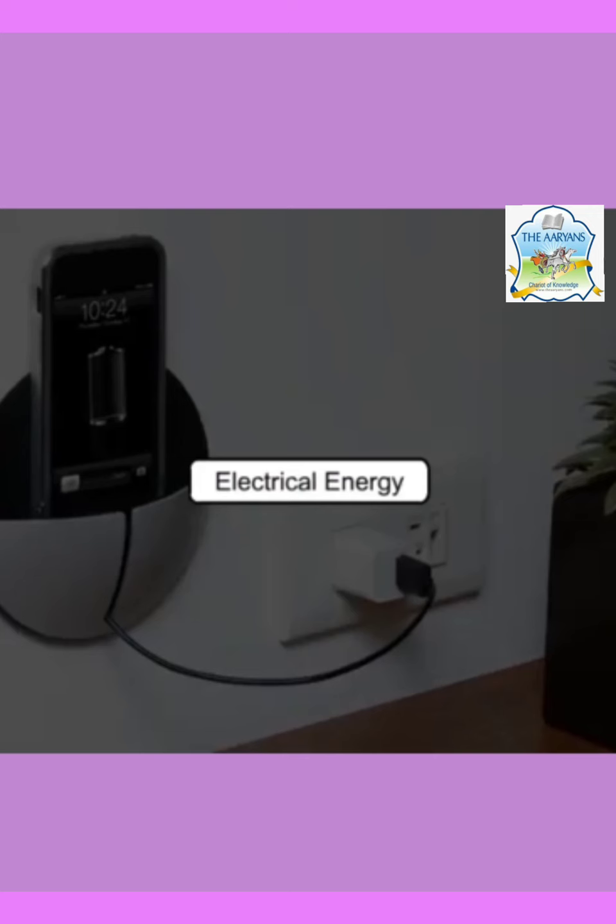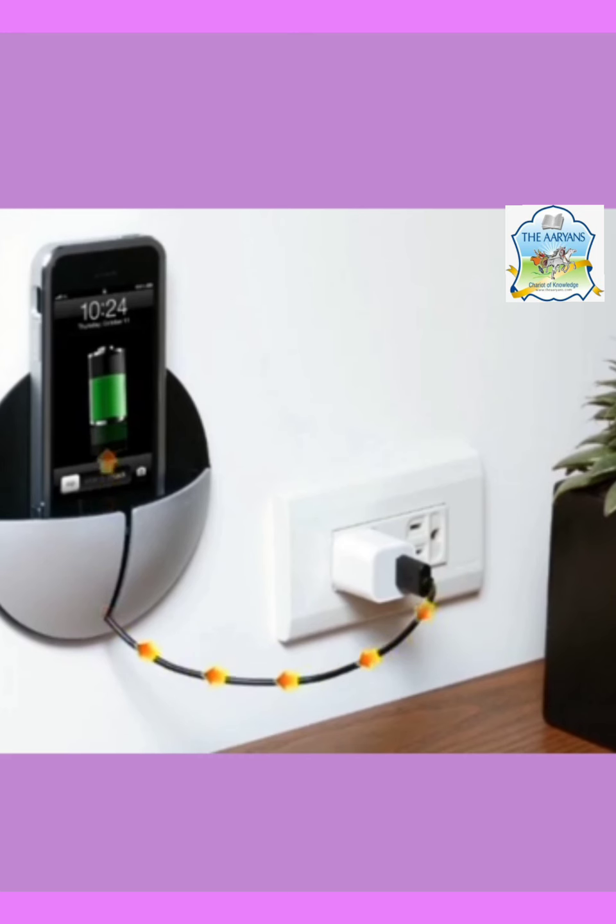There are different forms of energy that enable different kinds of work to be done. The first form is electrical energy. Electrical energy is used to move machines like fans, electric motors, tube wells, and other electrical machines in factories. For charging this mobile, we are using electrical energy. Energy is transferred from that wire into that mobile and it gets charged.